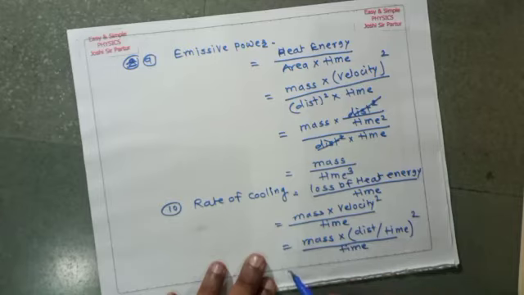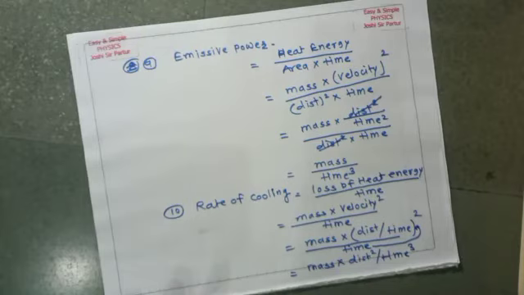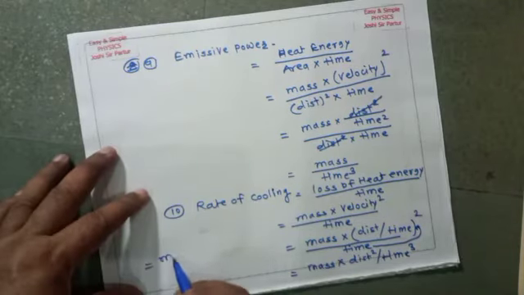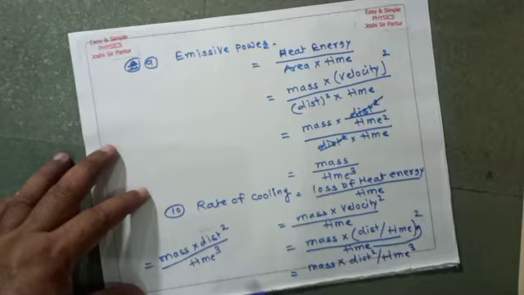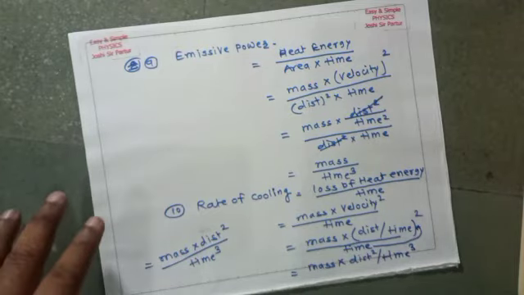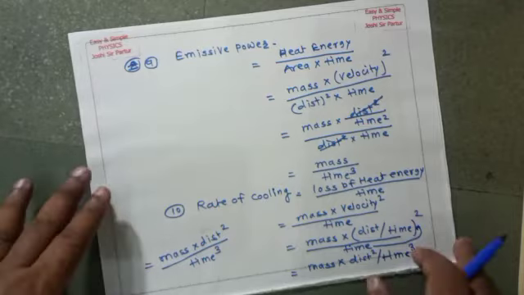So the dimensional formula for rate of cooling will be mass multiplied by distance square divided by time cube, because time square and time, when multiplied by each other, become time cube. And that is the formula for rate of cooling.